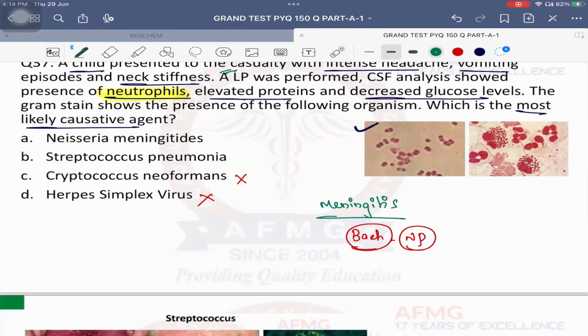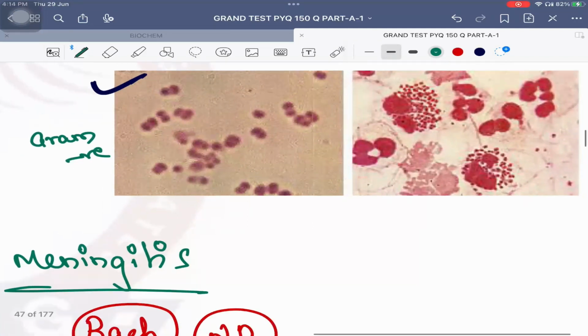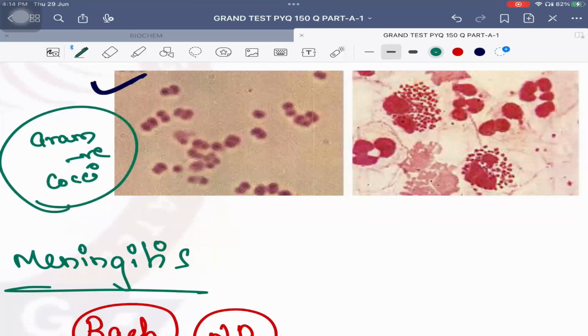Important is now, elevated proteins are seen in every case. Decreased glucose levels because bacteria eat glucose, therefore the glucose levels decrease. What is seen on gram staining? Red color organism. So gram positive or gram negative? Gram negative. Cocci or bacilli? Cocci. So gram negative cocci. All cocci are gram positive except two. One is called meningococcus. Second is called gonococcus. Meningococcus is also known as Neisseria meningitidis, and gonococcus is also known as Neisseria gonorrhoeae.